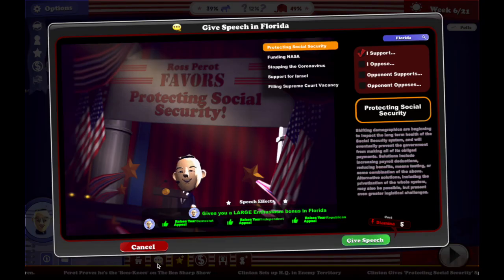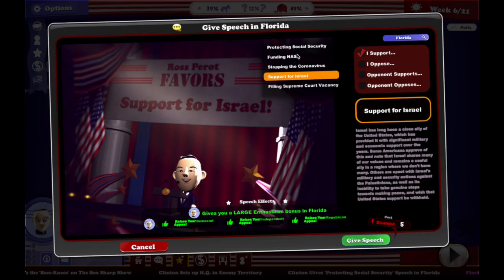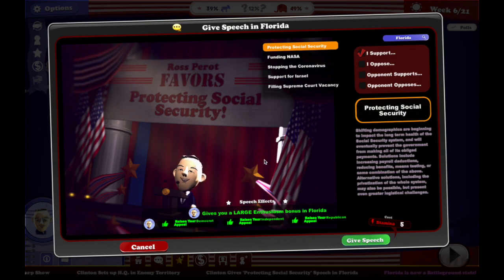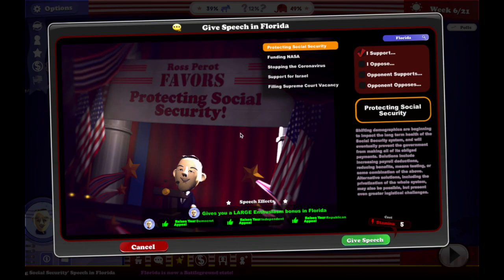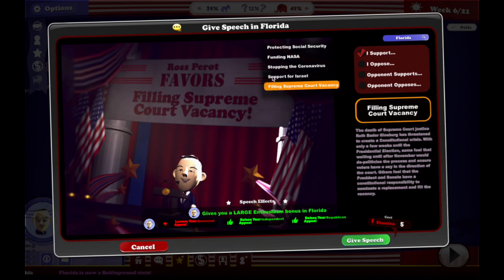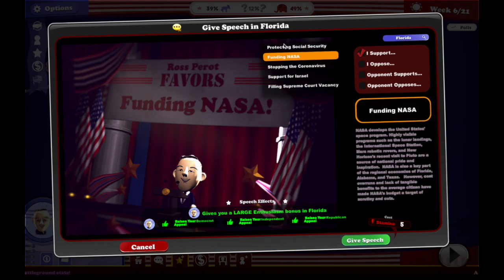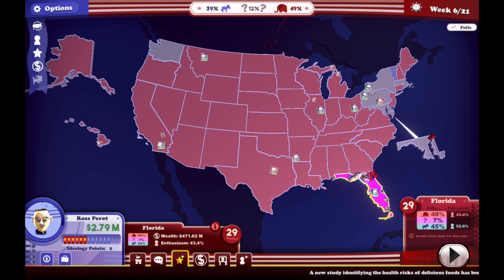Let's visit Florida. See, Perot would have wanted to not cut Social Security. I think he talked about cutting Social Security for those who don't need it. Maybe replacing it with something else, or maybe it was just part of his plan to reduce the deficit. Let's just go with stopping COVID. Obviously, he would support stopping COVID.